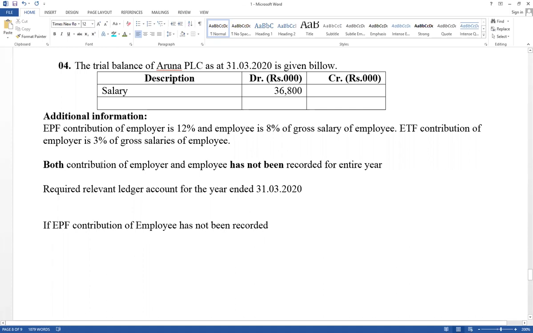Here it is given both contribution of employer and employee has not been recorded. You have to see the contribution of employee. If EPF contribution of employee has not been recorded, in this situation, net salary is available in the trial balance. Very important.